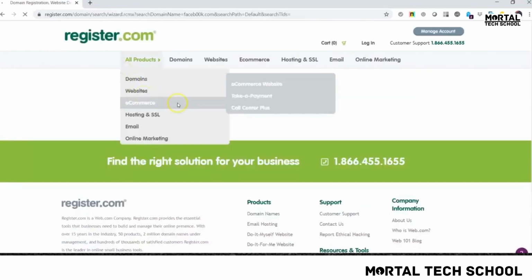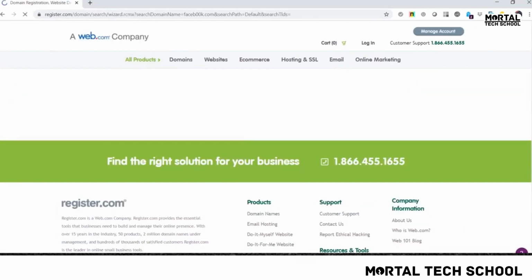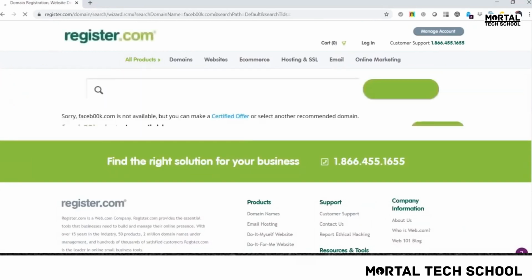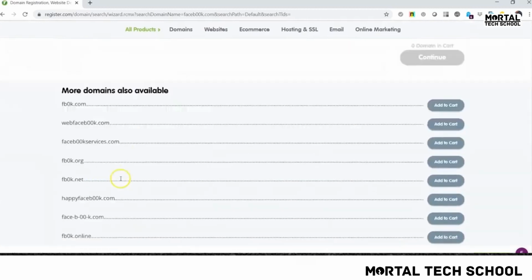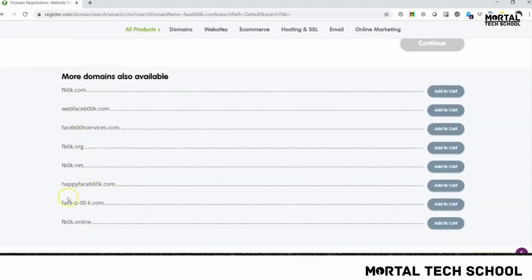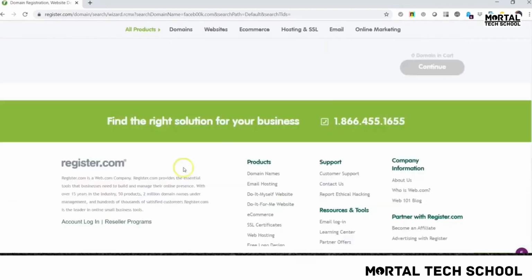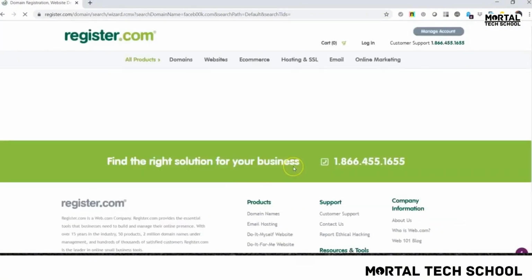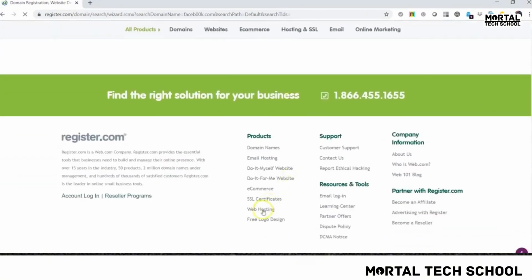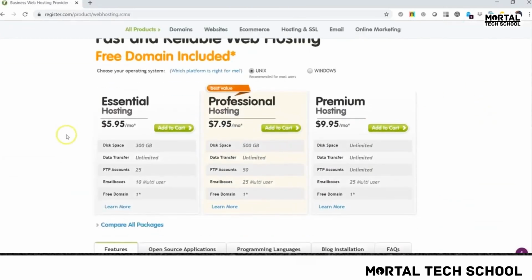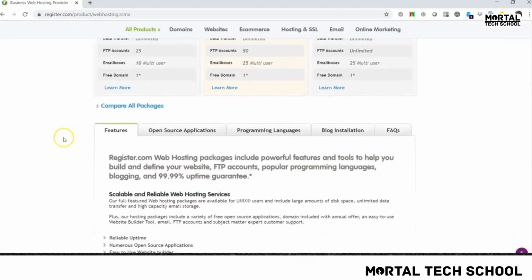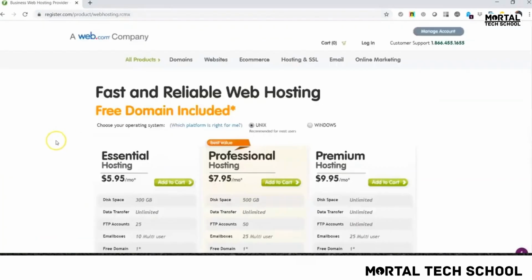Instead of the O's, I'm typing in a couple of zeros for Facebook, and let's see if anything of that is available. Now, something.photo is available, or facetips.com is available. There are other options they're giving us over here. Once we purchase this, we can have our own hosting with web hosting as a service, either Linux-based or Windows-based, depending on what you want. And that's where shared hosting comes into the picture.